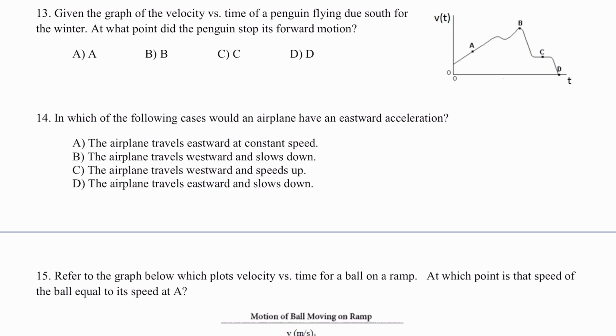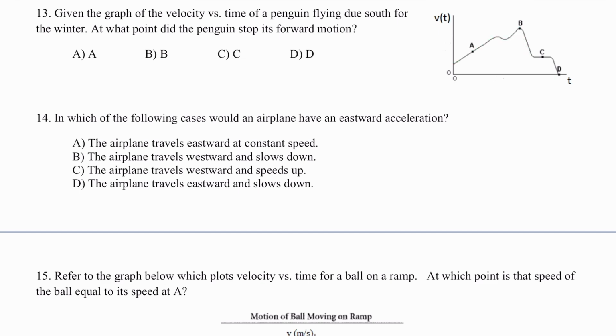Number 13 reads, given the graph of the velocity versus time of a penguin flying due south for the winter, at what point did the penguin stop its forward motion? The key idea here is how to read a velocity time graph. If you are above the time axis or the x-axis, you are moving in the positive direction. It does not matter if you're moving along these squiggly lines, up, down. It does not matter at all. As long as the shape of the graph is above the x, you're moving forward.